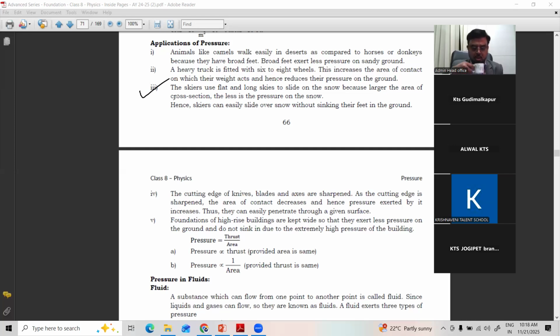Because to reduce the pressure. Right? Got it? So before going to further examples, let me show you one video on this: what is thrust, what is pressure, and what is